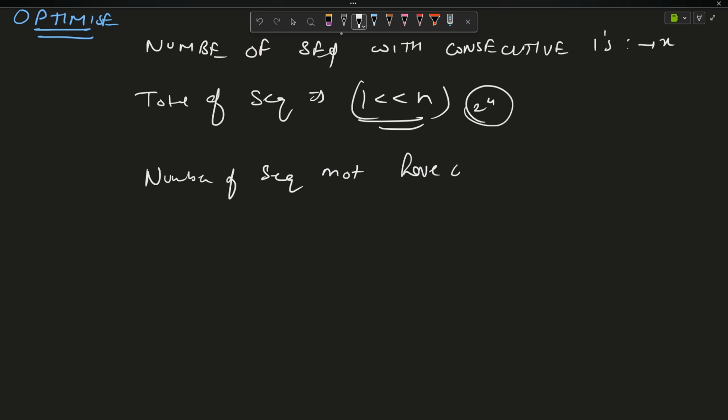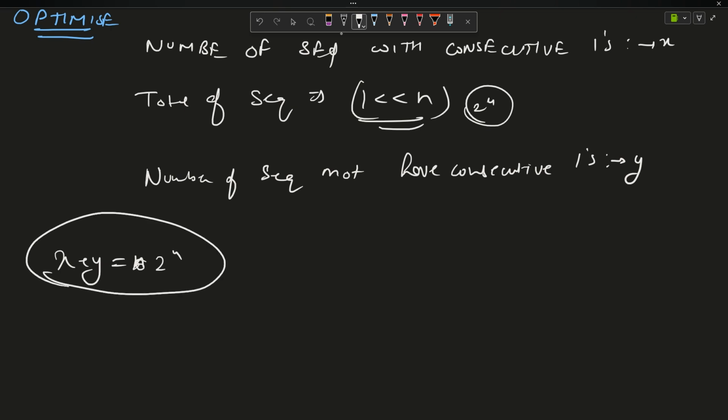Not having consecutive ones. What is this? Let us say this is y. Can I say x plus y equals 2 to the power n? Can I say this?